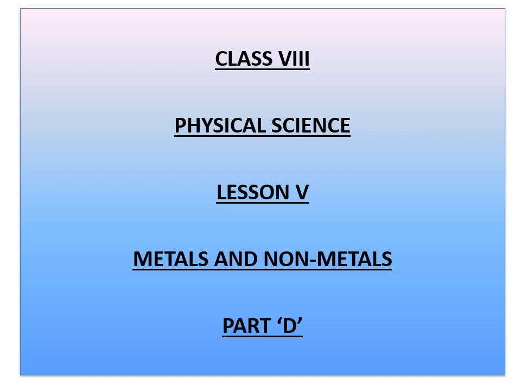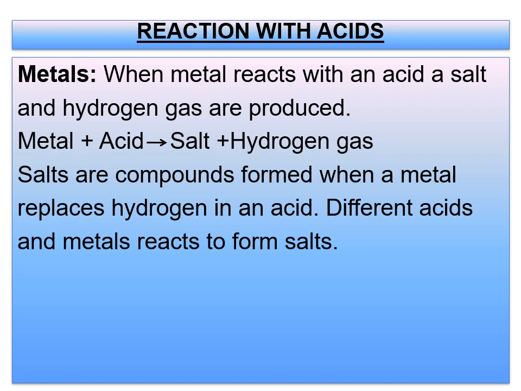So, today we are going to continue with the next chemical property of metals and non-metals. Children, please be attentive. In today's class, we are going to study about reaction with acids. When a metal reacts with an acid, a salt and hydrogen gas are produced. A general equation for the earlier part, I have given there also. Here also you have to remember the general equation: metal plus acid gives rise to salt plus hydrogen gas.